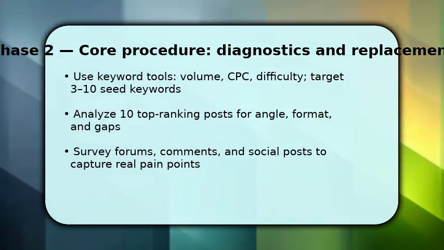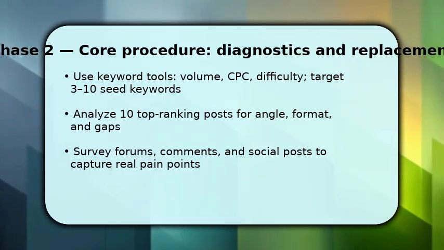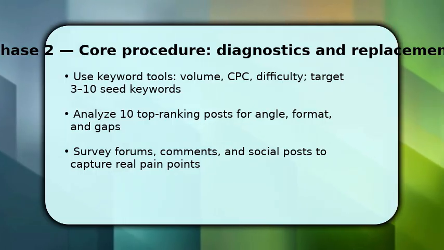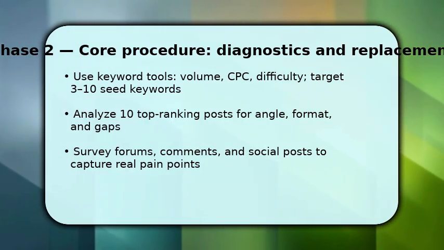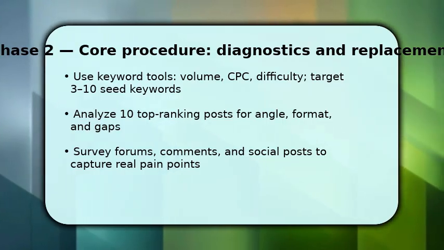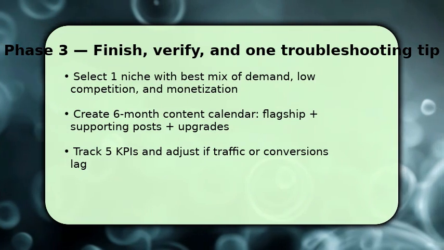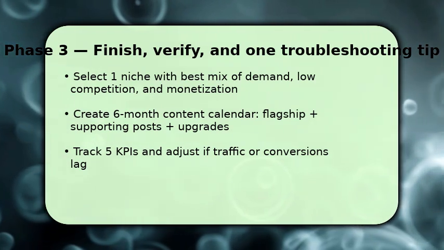Also, mine forums and social comments to capture authentic pain points and language. Once you synthesize these signals, create a content map that targets underserved queries and higher value phrases for faster traction. Choose one niche that balances demand, manageable competition, and clear monetization.